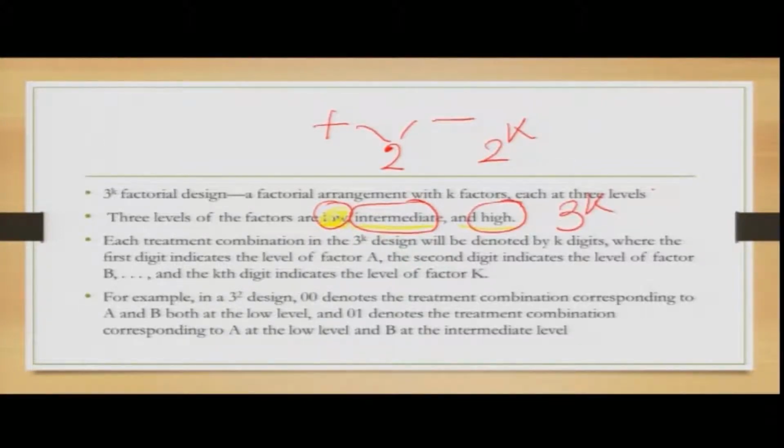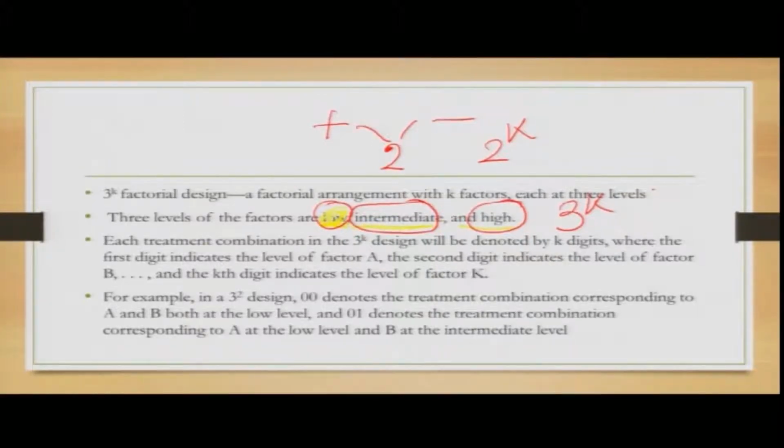Each treatment, so let me continue reading it, and that is the third bullet point. Each treatment combination in the 3 to the power k design will be denoted by k digits, where the first digit indicates the level of factor A, the second digit indicates the level of factor B, and the kth digit indicates the level of factor k. For example, in a 3 square design, 0 0 denotes the treatment combination corresponding to A and B both at the lowest level, 0 1 denotes the treatment combination corresponding to A at the low level and B at the intermediate level, and 1 1 would be the intermediate level.